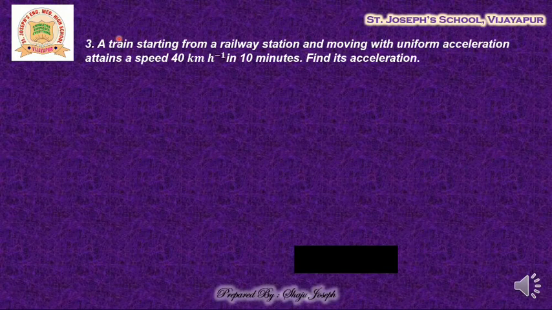Third and final question. Let us go for that. A train starting from railway station and moving with a uniform acceleration attains a speed of 40 km per hour in 10 minutes. Find its acceleration. Let's go for the solution.